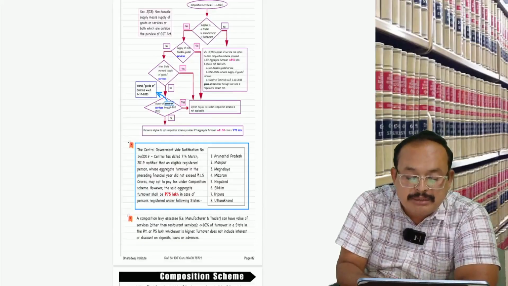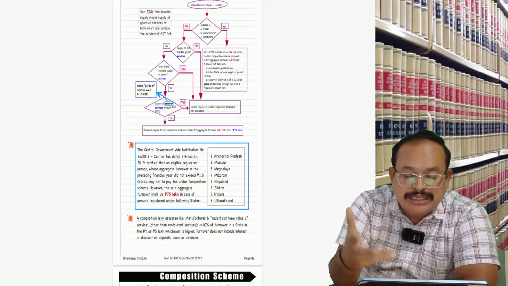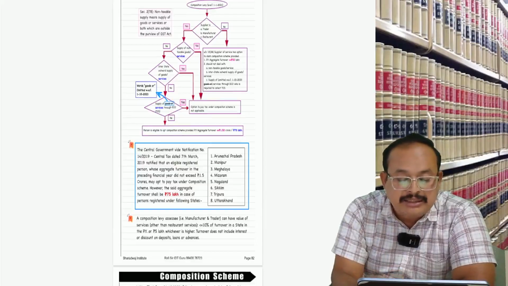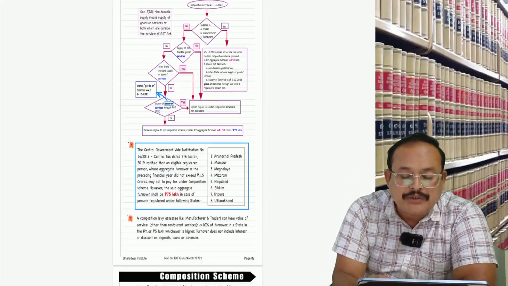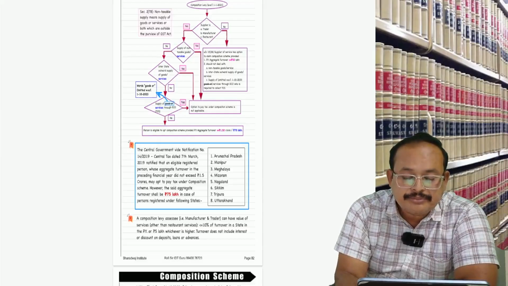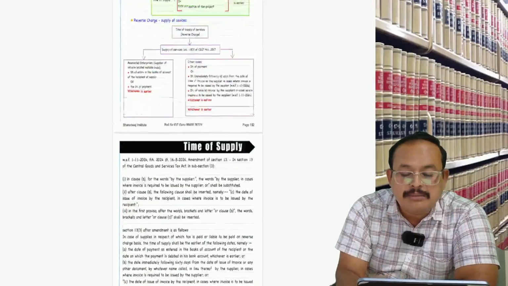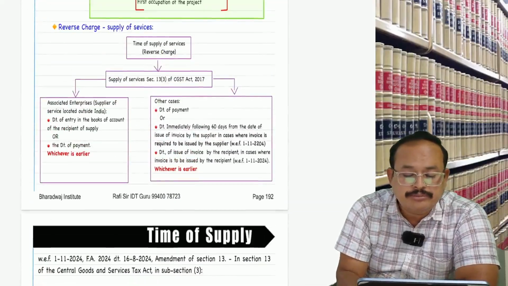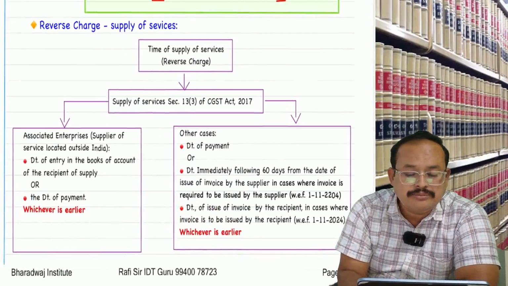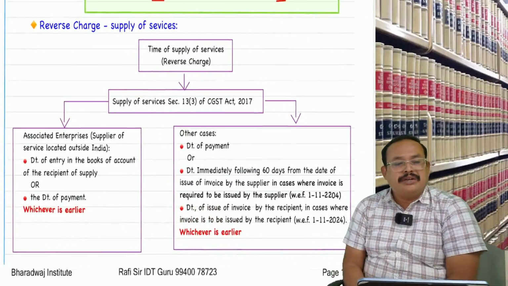I will show the page number also, to make it easy for you to trace. The material is available in the soft copy. The page number is referred to you for your consideration because it is an amendment. Hopefully the page number is 192. If you refer here,